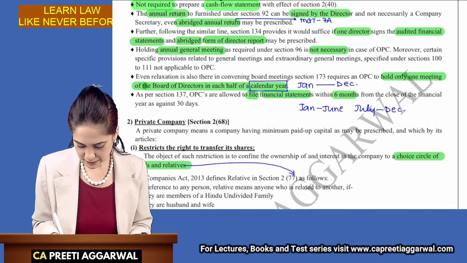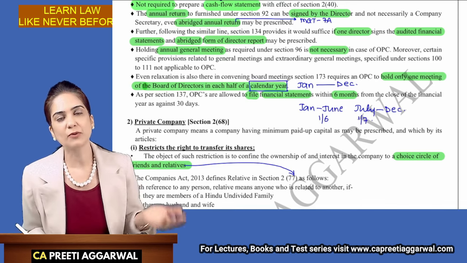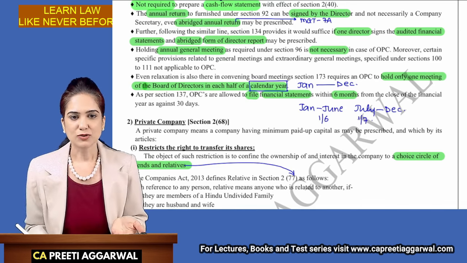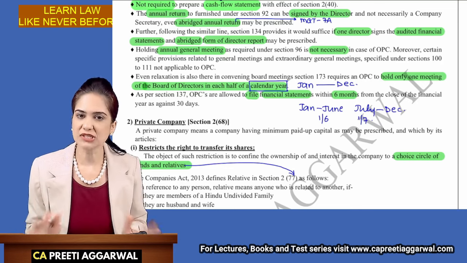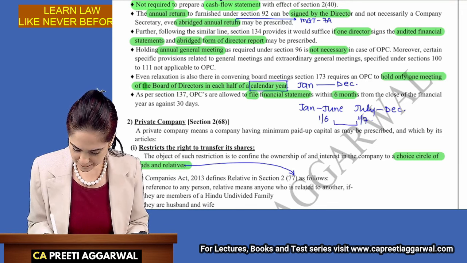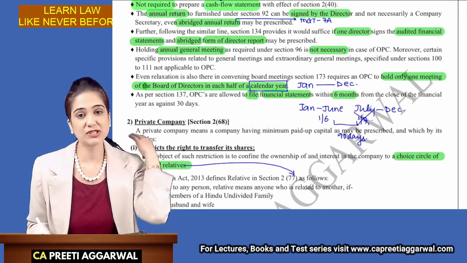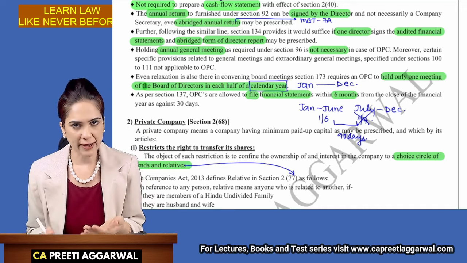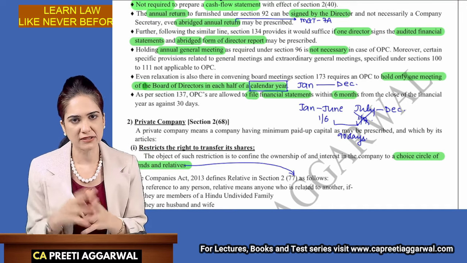Now, I held one meeting on 1st of June and the other on 1st of July. I just met 1 month back. Okay. So, then what is there to discuss? That is why we say that it's not just a formality. The gap should be of at least 90 days. So, you cannot hold the next board meeting on 1st of July. At least 90 days gap between the previous board meeting and the next meeting.